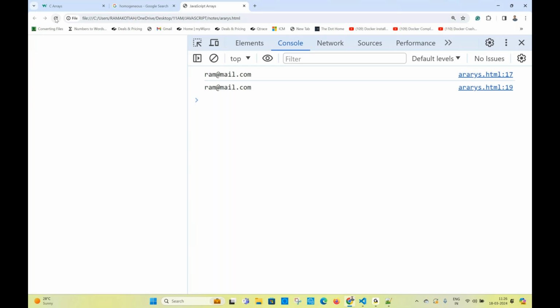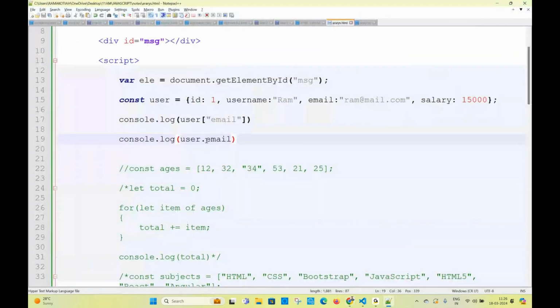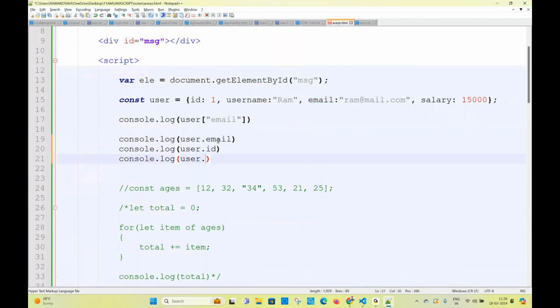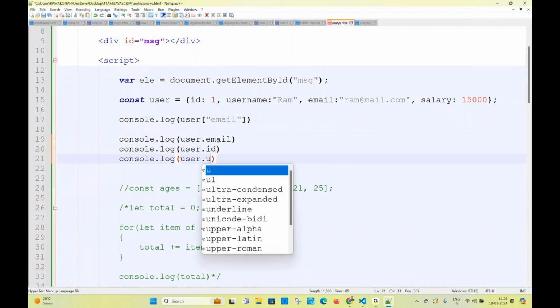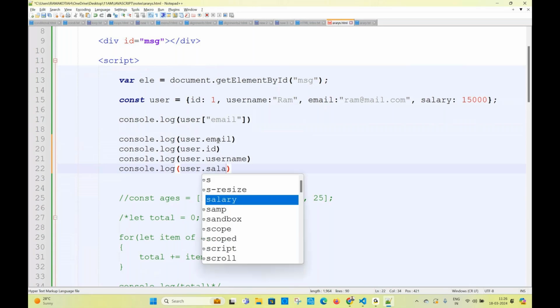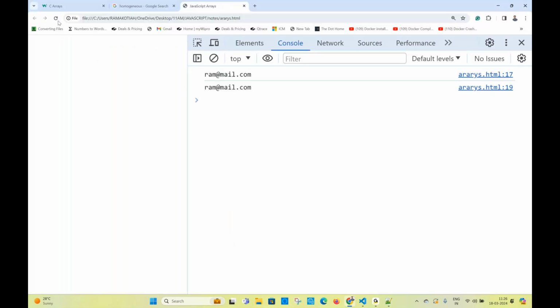Object values, how to access? I want to access ID, user.id. I want to access user.username, user.email, user.salary. Now, if I refresh the page, the output is going to be all the values like this.